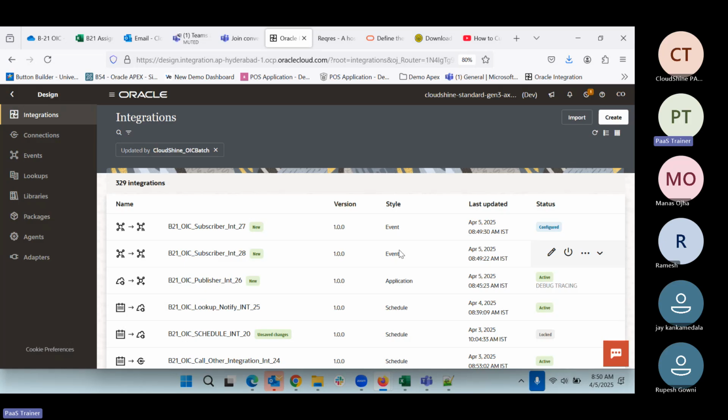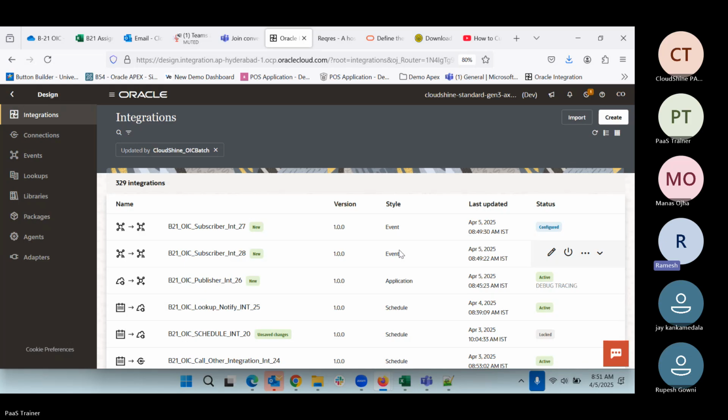So if anyone has any questions, we can take those questions now. So second scenario, once you activate the events, it will not pick the published one?